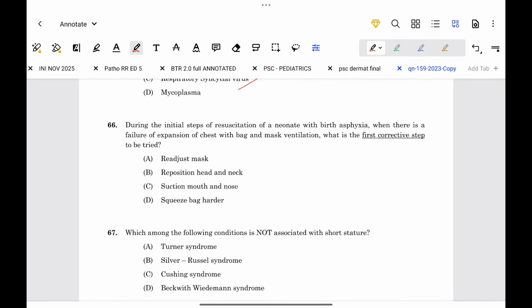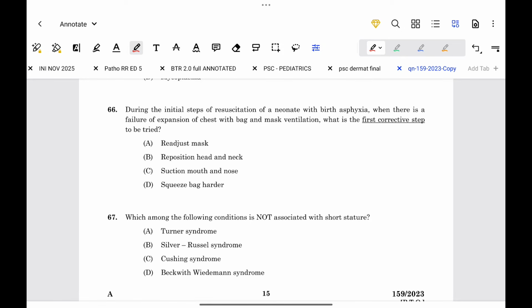Next, during the initial steps of resuscitation of a neonate with birth asphyxia, when there is a failure of the expansion of the chest with bag and mask ventilation, what is the corrective step to be tried? So the corrective step to be tried is to suction the mouth and nose.